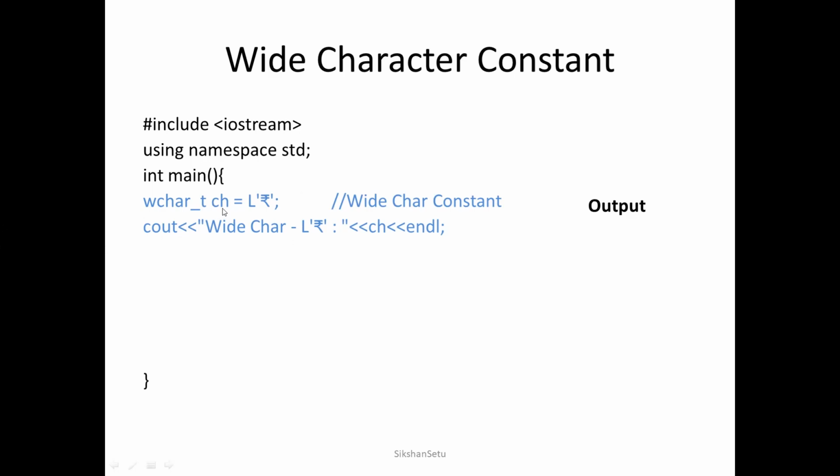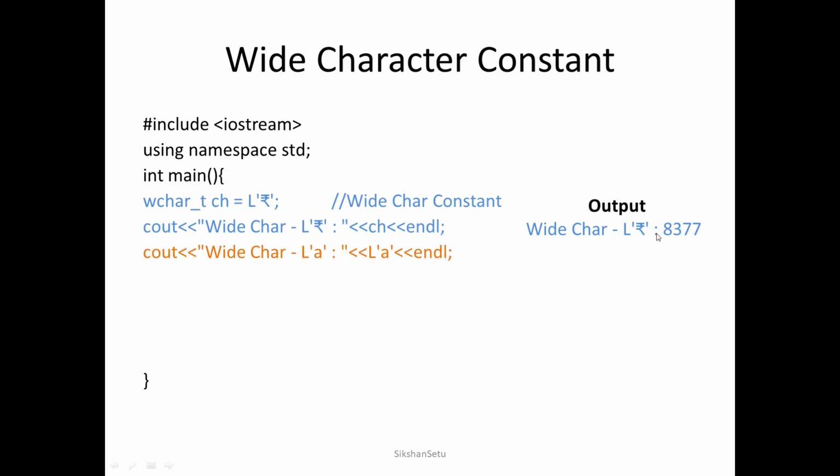It is a wide character, and whenever I am printing the value of this rupee symbol, the Unicode equivalent will be printed on the screen. So whenever I am printing, it will print 8377, which is the Unicode equivalent value of the rupee symbol.